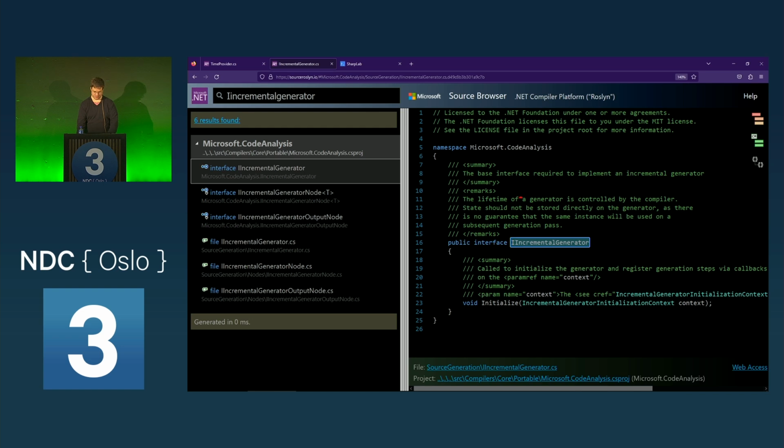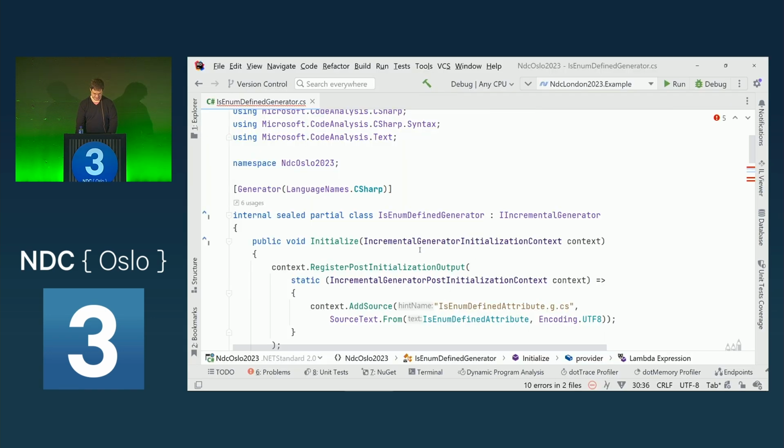And we will find out what the incrementality is about at the end of our example. So we will start with implementing this interface. And we also put the attribute Generator on top of this type so that tooling, such as Roslyn tooling, the IDE or the .NET SDK knows, okay, this is a generator, this is important as part of the compilation.